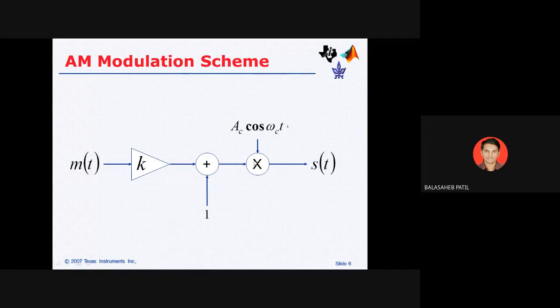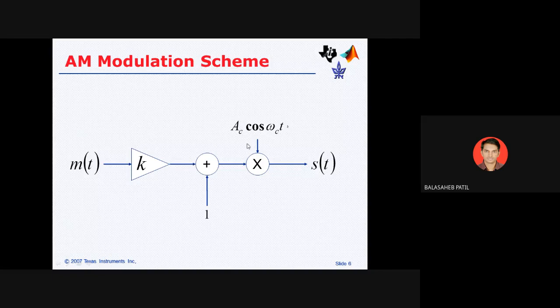At the output side you get the mixing of m(t) into Ac cos omega_c t. If you consider m(t) as Vm cos omega_m t, it is a multiplication of this into this. So you get the term cos into cos. Cos A into cos B, you know the equation is half of cos(B minus A) plus cos(A plus B). A is omega_m t and B is omega_c t.